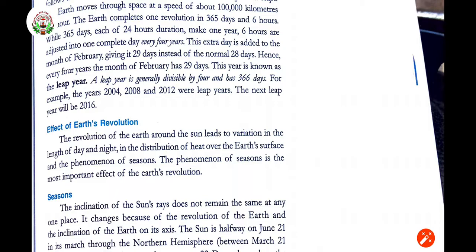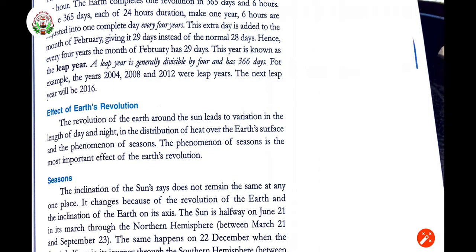Whichever year is a leap year is going to have 366 days, and in the other 3 years we are going to have 365 days in a year. For example, 2004, 8, 12 and so on were leap years. The next leap year will be in 2016, like that.